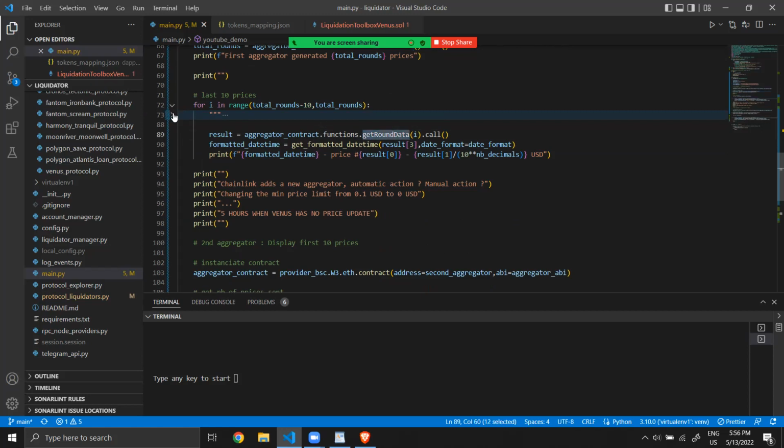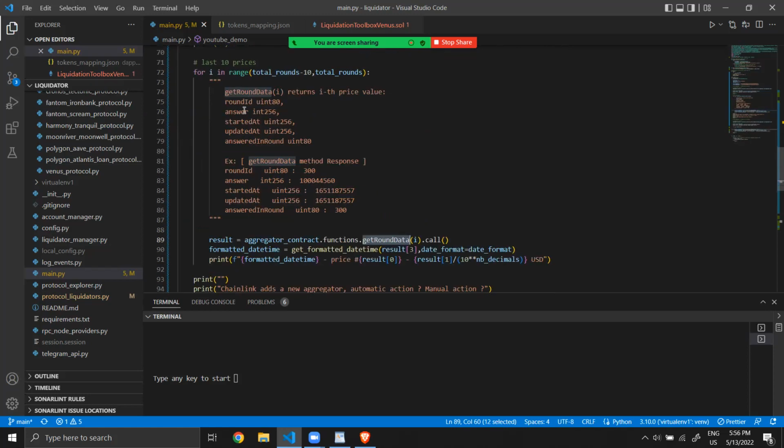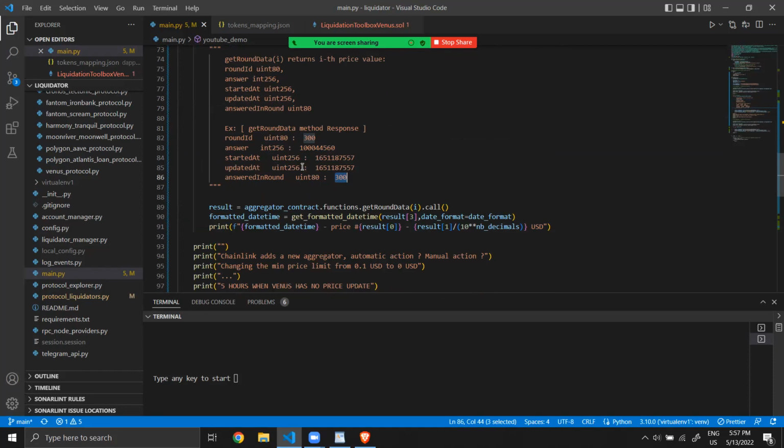That function returns these parameters: 5 fields. First, the round ID, the price with a decimal, when it was published, and this one is not important.